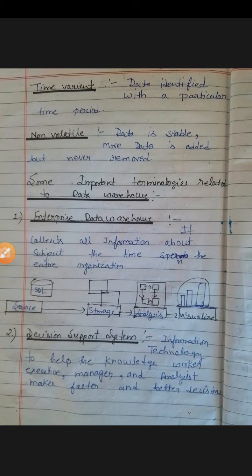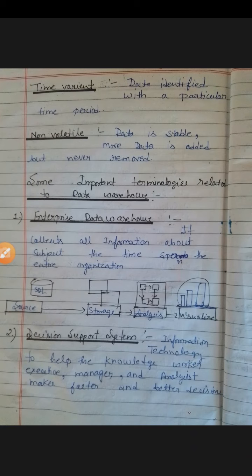What do we understand by the enterprise data warehouse? What is the difference between a company and an enterprise? A company we can say is simply an organization or an NGO, and an enterprise is a whole industry on a large scale. What is an enterprise data warehouse? If we talk about any organization, we collect all the information of the organization according to time period. So we can say that it is an enterprise data warehouse.